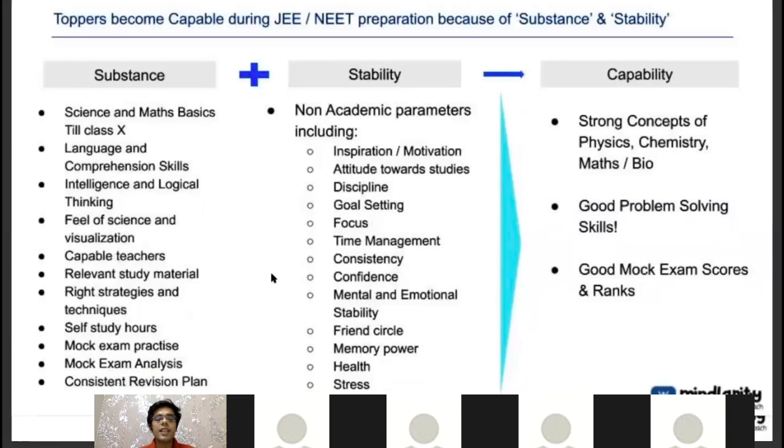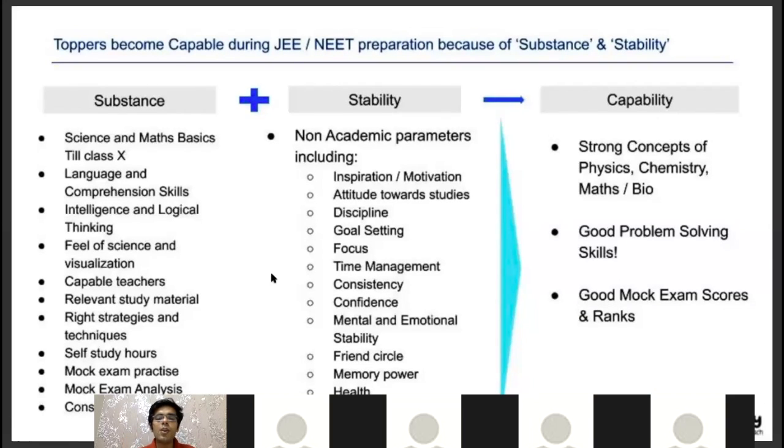Then comes the self-study hours. So every day you need to work for 7 to 8 hours for 2 long years to achieve your goal. If you're not able to do that, your coaching won't be able to help you improve on this parameter. Then comes the mock exam practice.